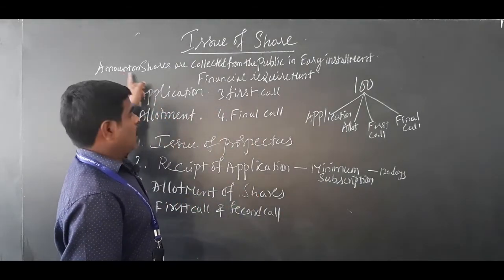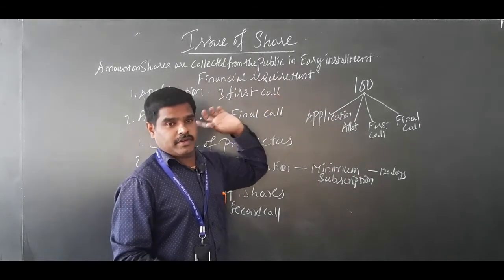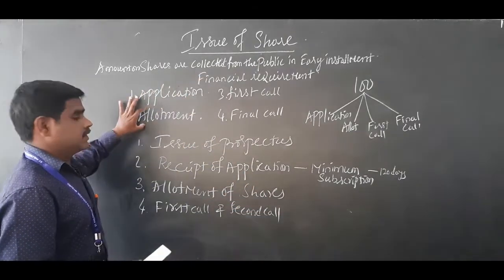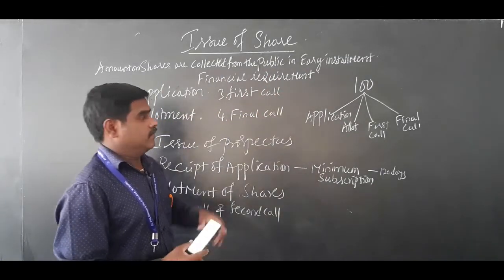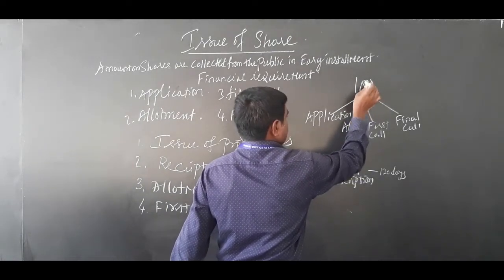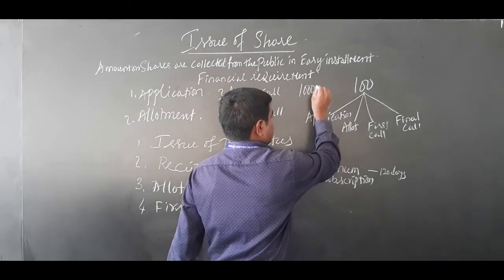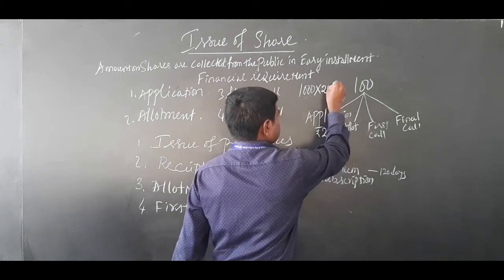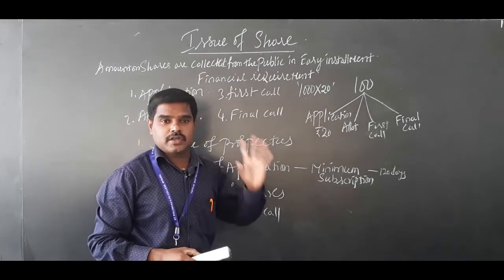I repeat, amounts on shares are collected from the public in easy installments depending on the financial requirement. So it is split into first application money, next allotment money, next first call money, next final call money. For example, if one person wants to purchase 1000 shares at 100 rupees a share, he has to deposit 1000 shares into 20 rupees as application money. That is the first installment.